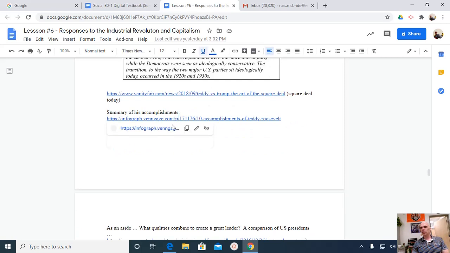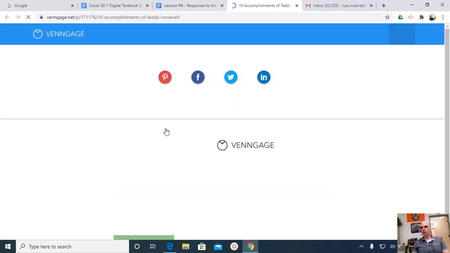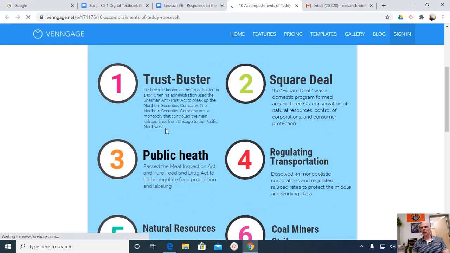There's a great list of his accomplishments here. And through this list of accomplishments, we can see that progressive idea. He's going to offer the square deal, but he's also trust busting, meaning I can't have any one company, corporation, conglomerate able to control or monopolize an industry. So we need to break up conglomerates that are able to dictate the terms within an industry.